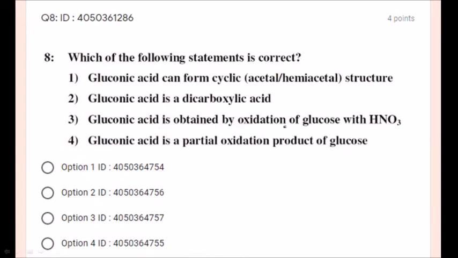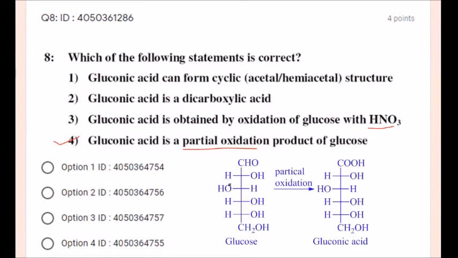Gluconic acid is obtained by oxidation of glucose with nitric acid. Dear students, nitric acid is a strong oxidizing agent. It oxidizes all alcohol groups also. So this is not correct. Gluconic acid is a partial oxidation product of glucose. Yes, option number 4 is the correct option, students. The statement is correct: partial oxidation product of glucose.